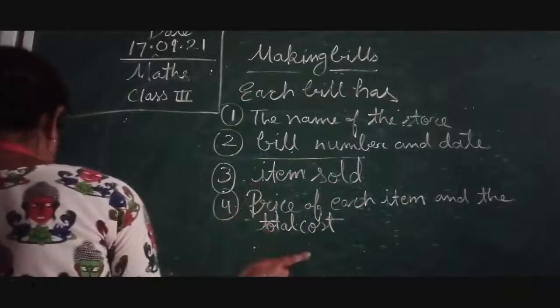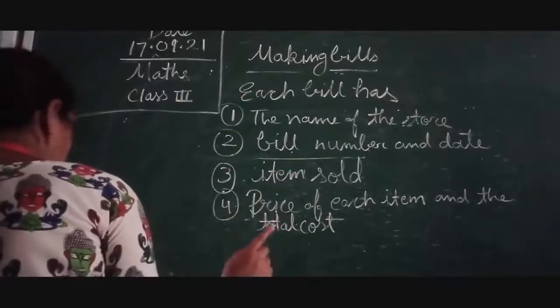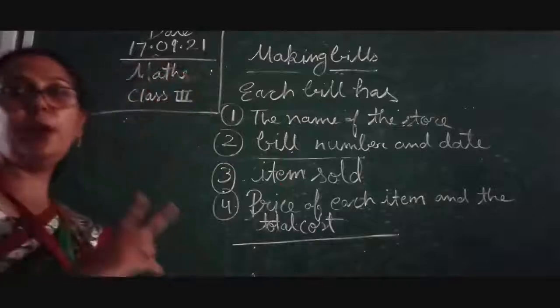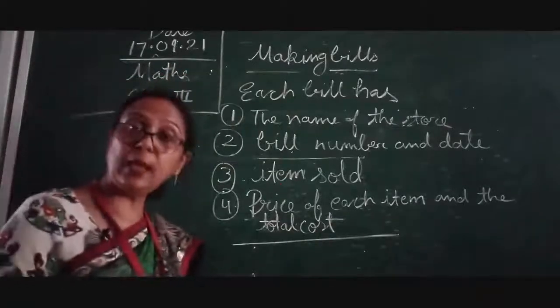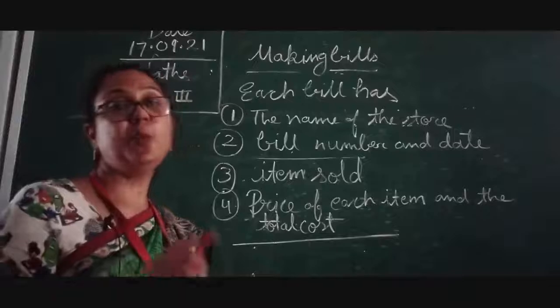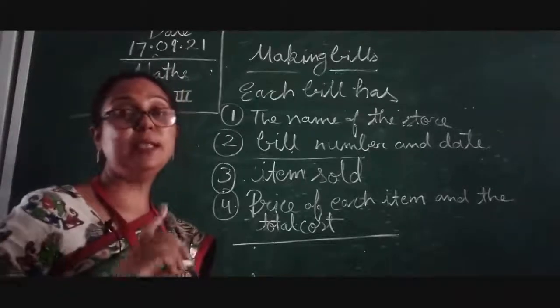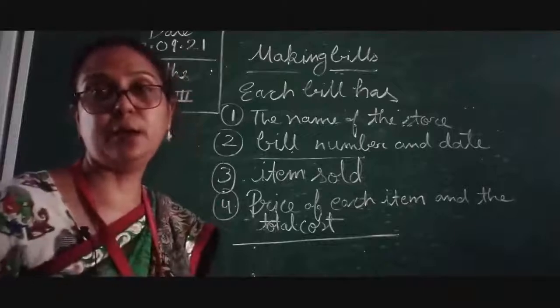Price of each item and the total cost. Okay, so these are the four important things which must be mentioned in the bill. That is how we can say this bill is appropriate.